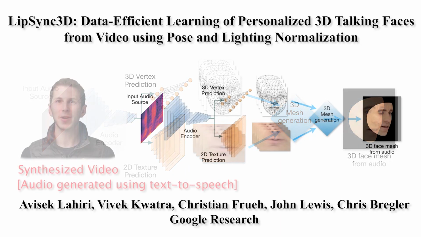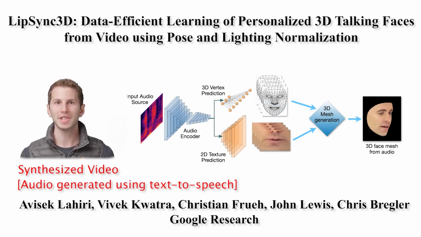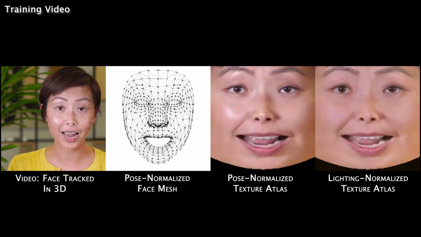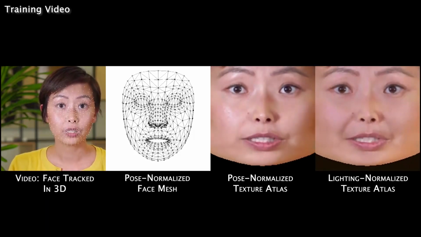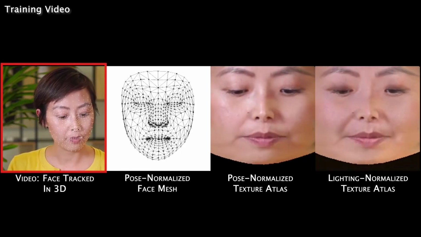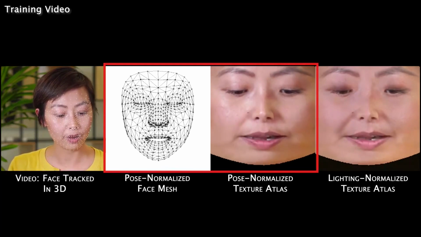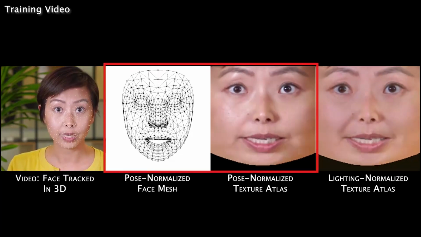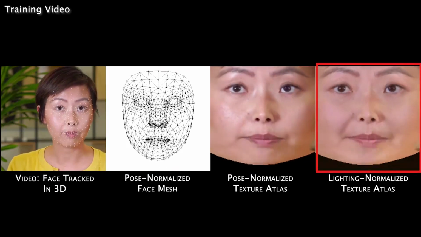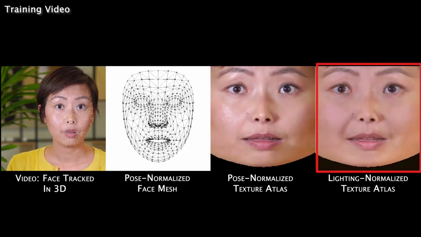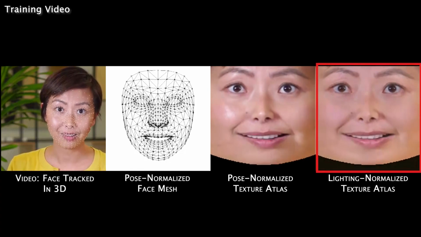We present LipSync3D, data-efficient learning of personalized 3D talking faces from video using pose and lighting normalization. We first show the output of our data normalization pipeline. We track the face in the video in 3D, and stabilize it to produce frontalized geometry and texture. We further remove lighting variations from the texture, resulting in an albedo-like appearance.